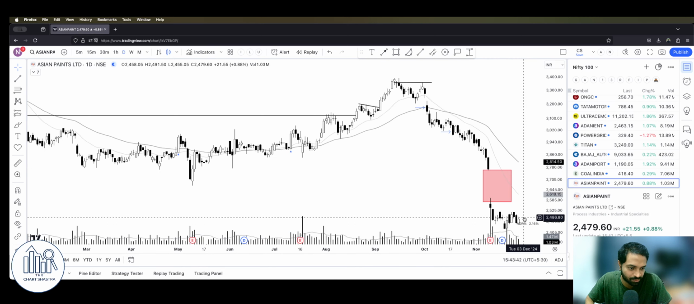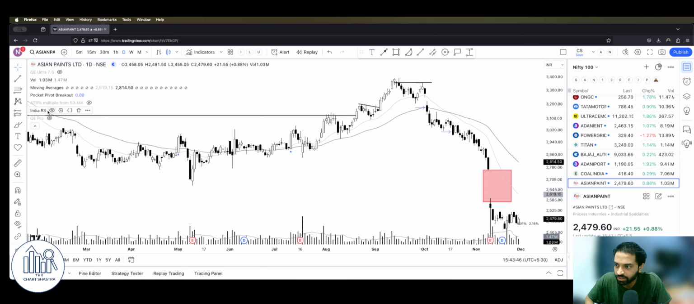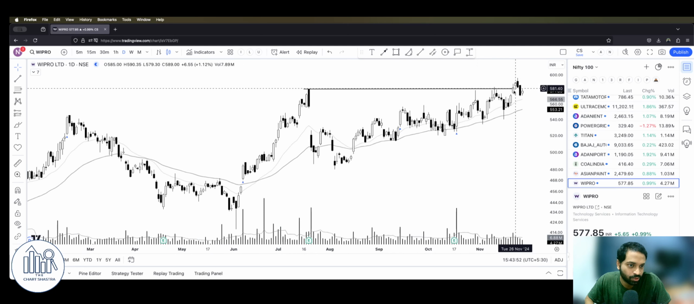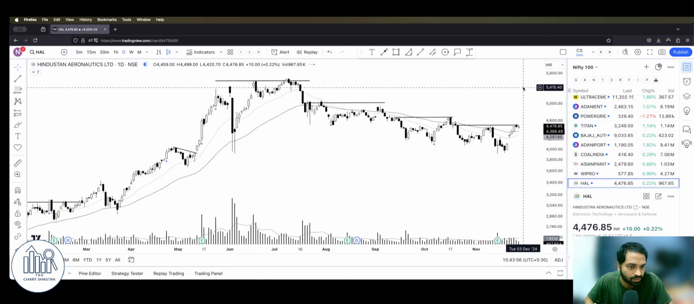Look at Asian Paints again. Let me just hide this indicator too, so that we can see completely. Yes, Asian Paints again, no strength here. Wipro holding up good. Again, same US Fed uncertainty.